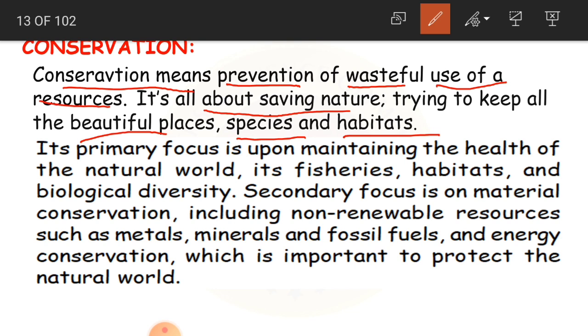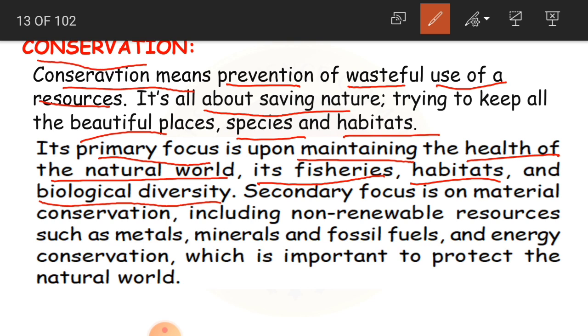Okay, children? Its primary focus is on maintaining the health of the natural world, its fisheries, habitats and biological diversities. What is the primary focus? The main focus of conservation is maintaining the health of the natural world.